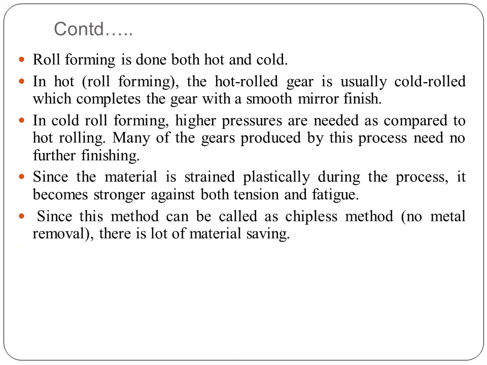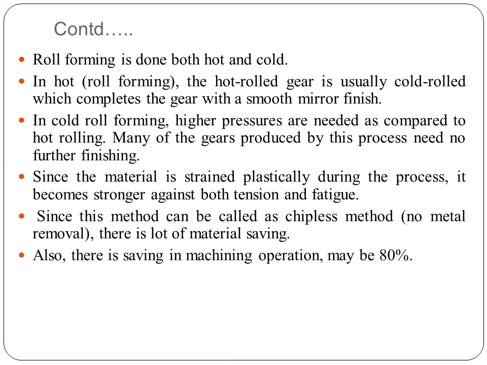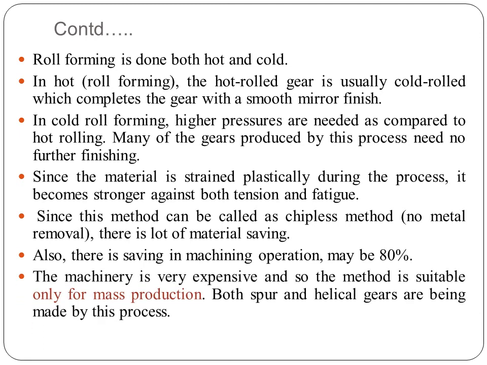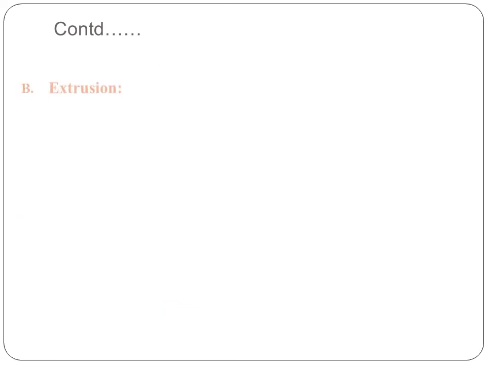This method can be called a chipless method, because there is no metal removal, so there is a material saving and no material wasting. Saving in machining operation may be up to 80%. The machinery is very expensive, and so the method is suitable only for mass production. Both spur and helical gears are made by this process.